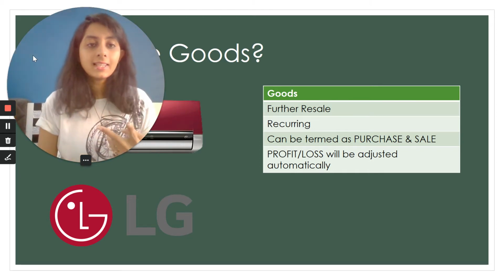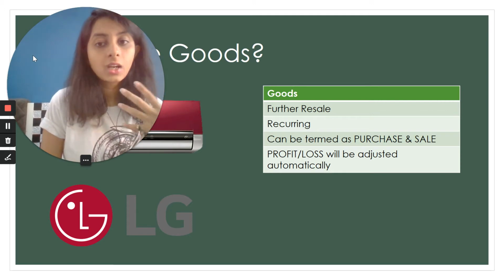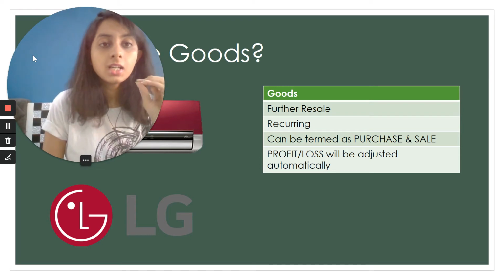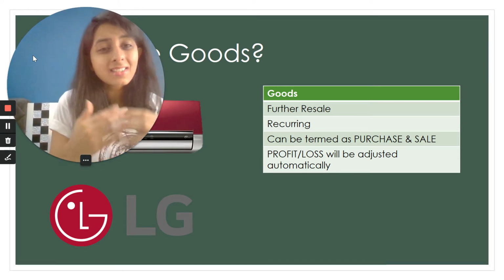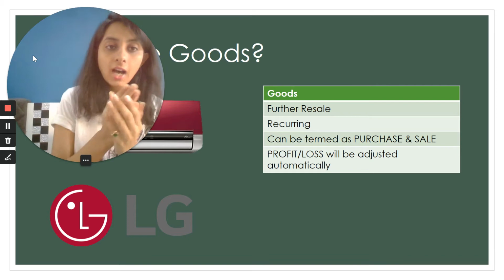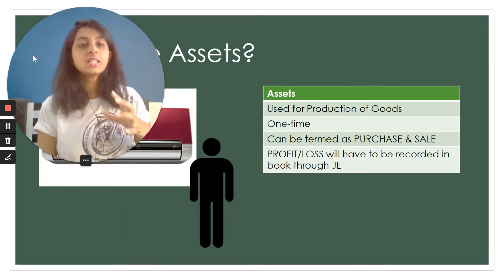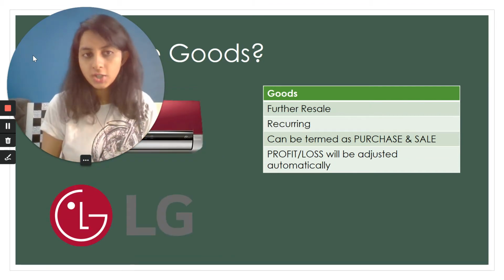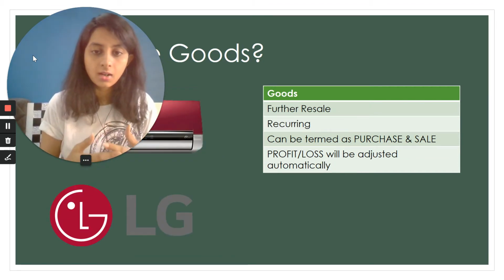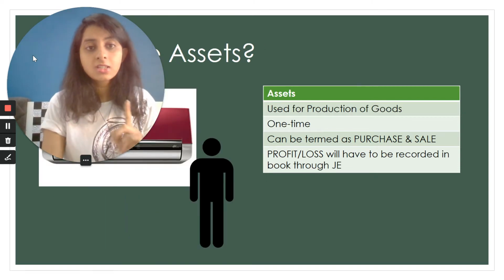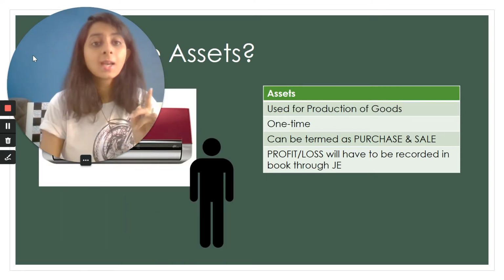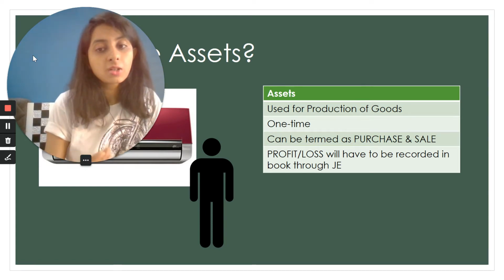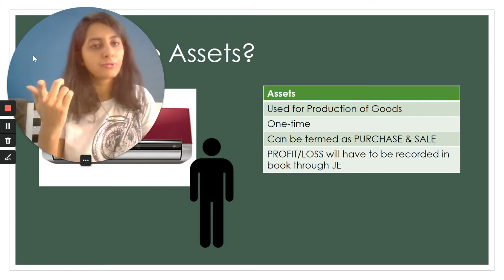Okay. Second thing, when you are selling or purchasing goods, these cannot be adjusted into this. This does not need an extra profit and loss entry. However, your assets are going to need an extra entry for profit and loss. Goods automatically adjust the profit and loss in the account. However, assets do not have that capability, and that is why they have to be given an extra entry of profit and loss, which will obviously be routed through the profit and loss account.